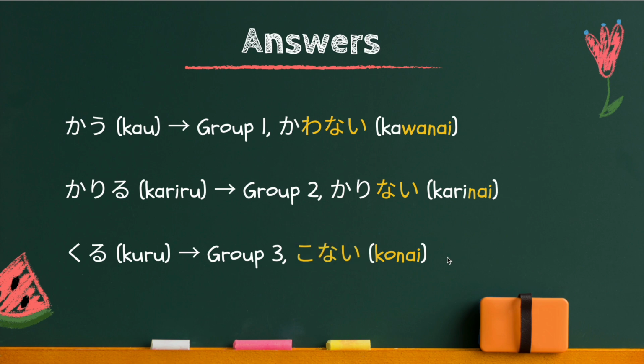So this is how you can change dictionary form verbs into ない form. And this ない form is short negative form or casual negative form. And we use it by itself, but also many grammar formats use this ない form as well. So you will start learning that from next time.